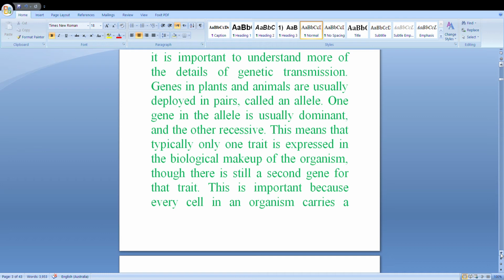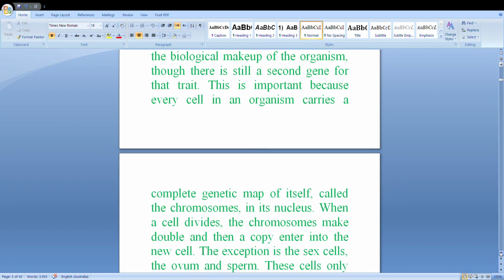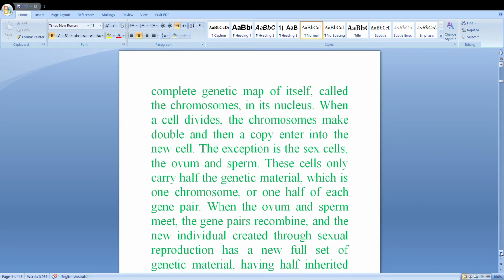This is important because every cell in an organism carries a complete genetic makeup of itself, called the chromosomes, in its nucleus. There is a chromosome inside the nucleus.